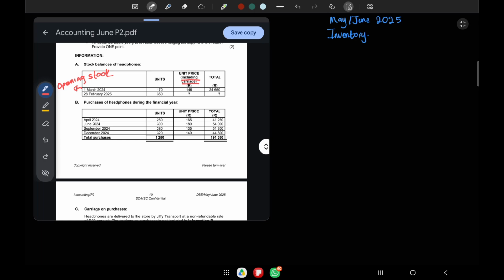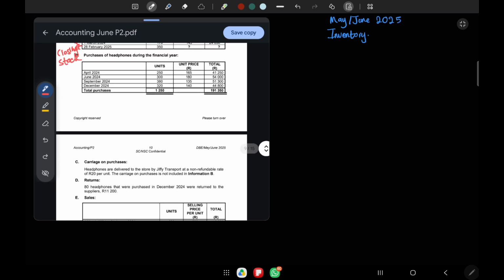Let's move to 20th of February 2025. Here, this is obviously our closing stock. We had 350 units. You have 350 units. Our unit price, we don't have a unit price. Our total, we don't have a total. That means you have to calculate those. But they've given us our units, so I think these will come in handy. I'll show you guys a trick that they included in this question.